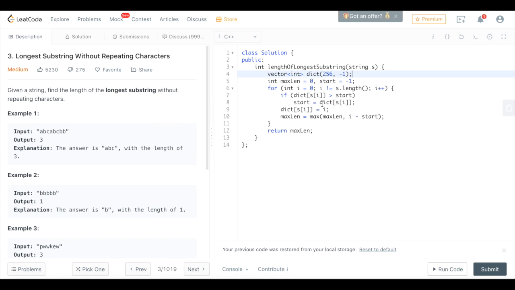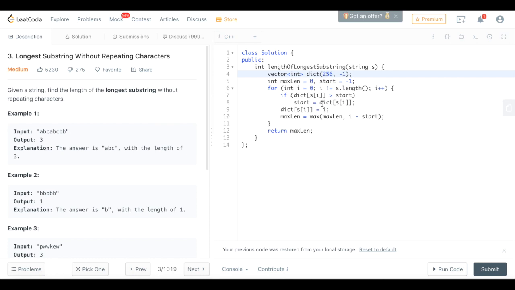Then we can iterate through every character in the string. Let's look at example 1 again. The first character A has not appeared in the string before. Therefore, we don't update the start. We update the A entry of the vector to its current index. Note that in C++ we have typecasting here, so we can simply use the character as the index, while in Python, we have to use the ord function to do the typecast.